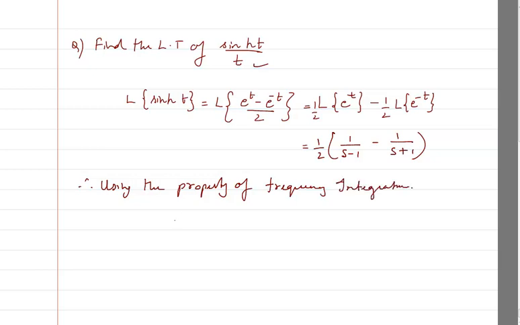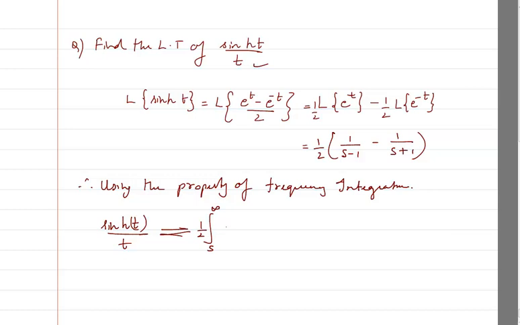I will write that the Laplace of sine ht divided by t is going to be integrating from s up to infinity.